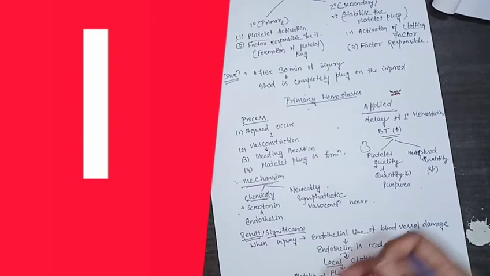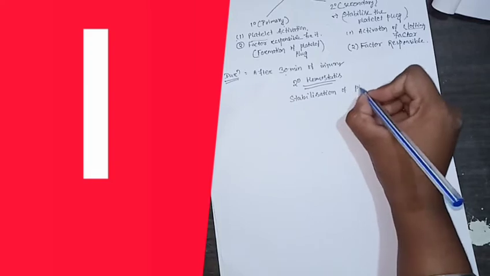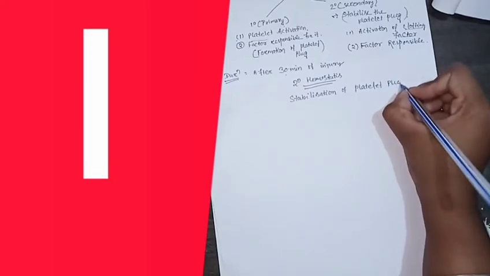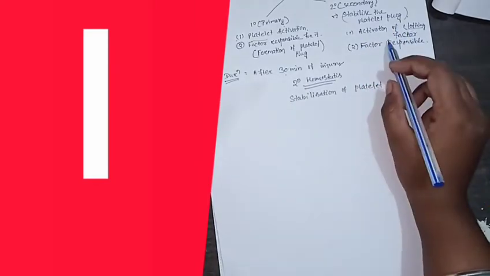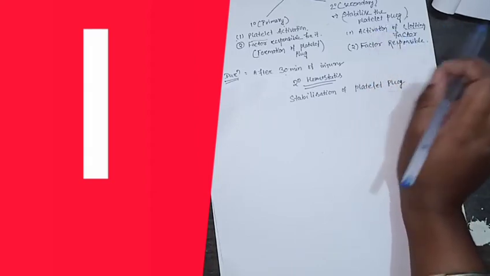Now primary hemostasis is completed, and we go to secondary hemostasis. What happens in secondary hemostasis? Here mainly the stabilization of the platelet plug occurs, which we discussed happens by the activation of clotting factors, and some factors are present which make this clotting factor activation. So this is the step.